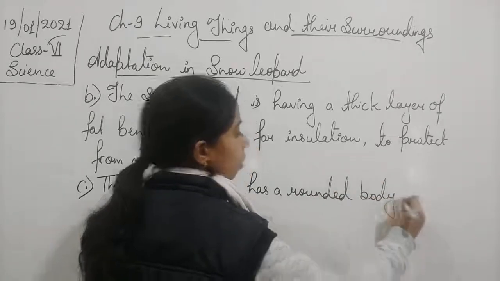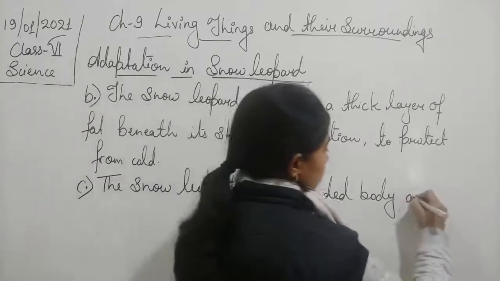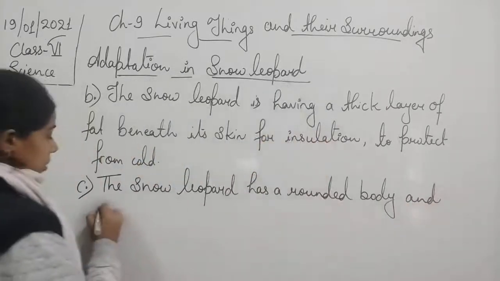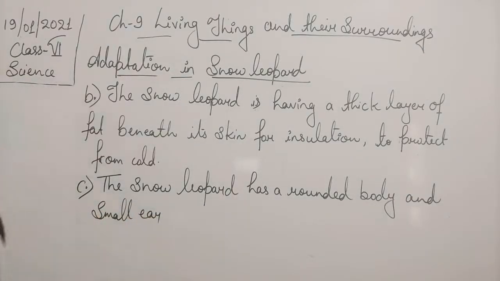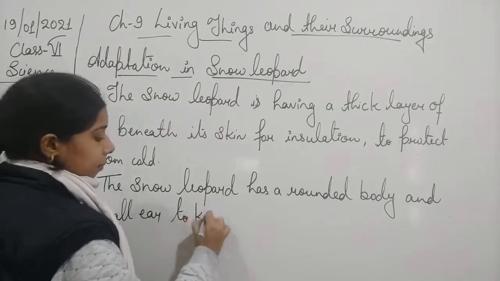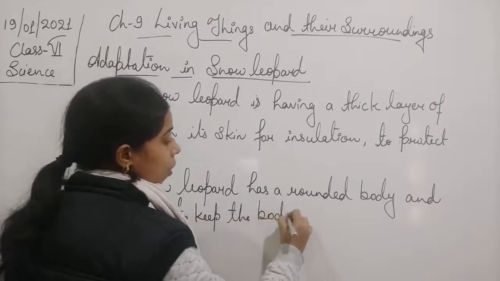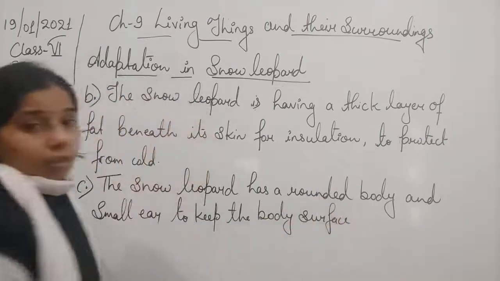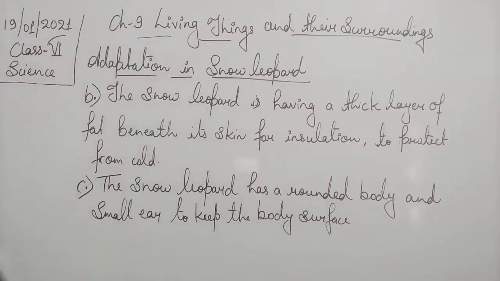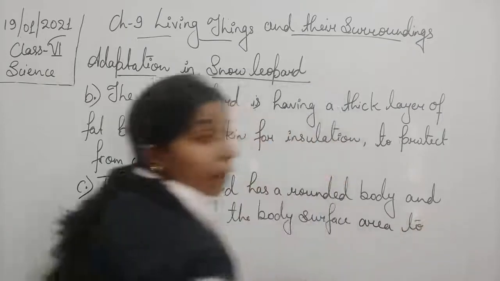It is having a rounded body and small ears to keep the body surface area to minimum.